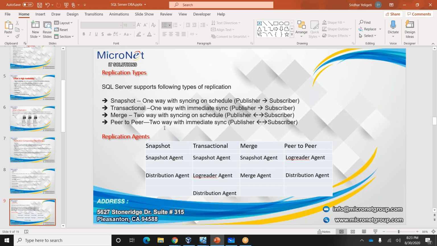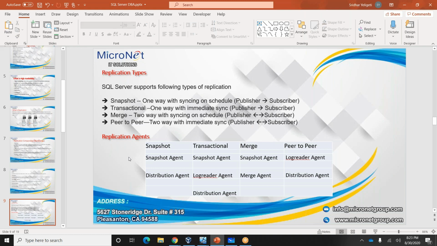Okay. So we have snapshot replication, transaction replication, merge replication, and peer-to-peer replication. Different agents work on these kinds of replication to replicate the data. In snapshot replication, the snapshot agent and the distribution agent will be working. So what will the snapshot agent be doing?